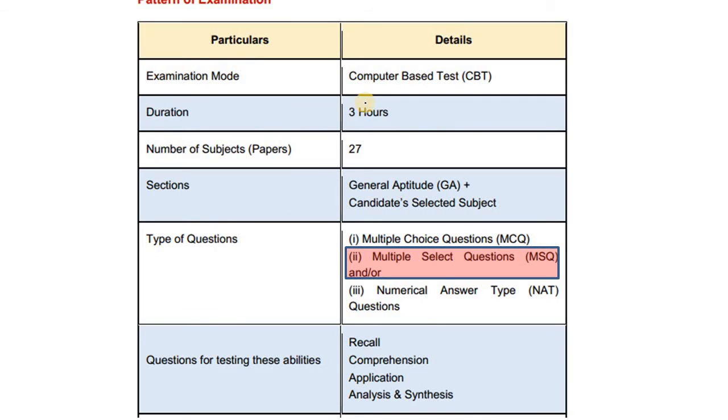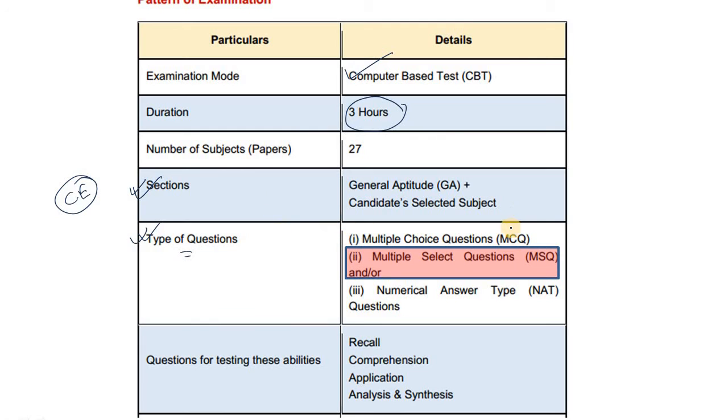As I have already told you, it is a completely computer based test and the duration is 3 hours. And there are 2 sections for each paper. Let's say you are in the civil engineering paper, so for that there are 2 sections. First one is general aptitude and second one is your civil engineering subject. Now, how many types of questions may come?